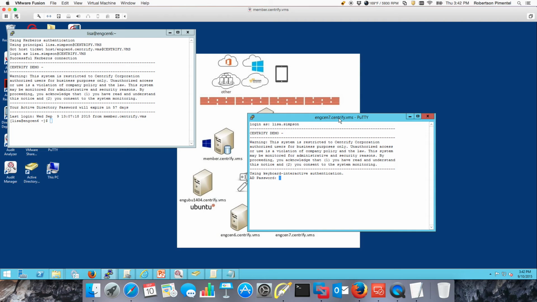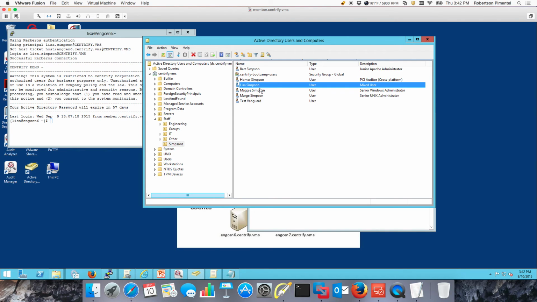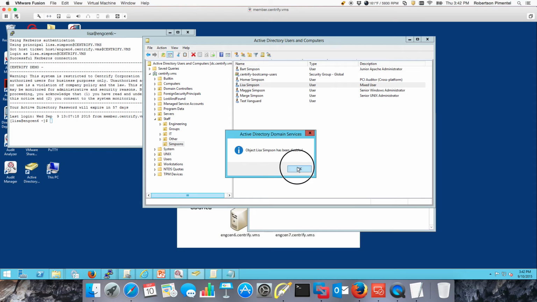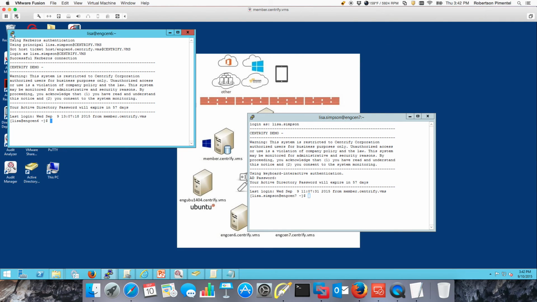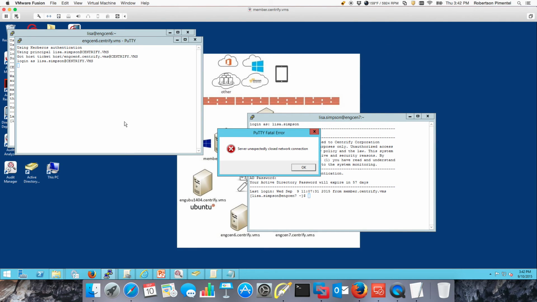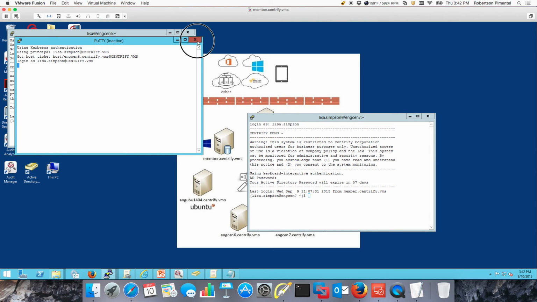So it's the same credential. The benefit to you is that if you were to disable Lisa at some point and say, you know what, Lisa doesn't work in the organization anymore, all you need to do is disable the account. And if the user wanted to, for example, log in, they don't have the chance to do that, right?